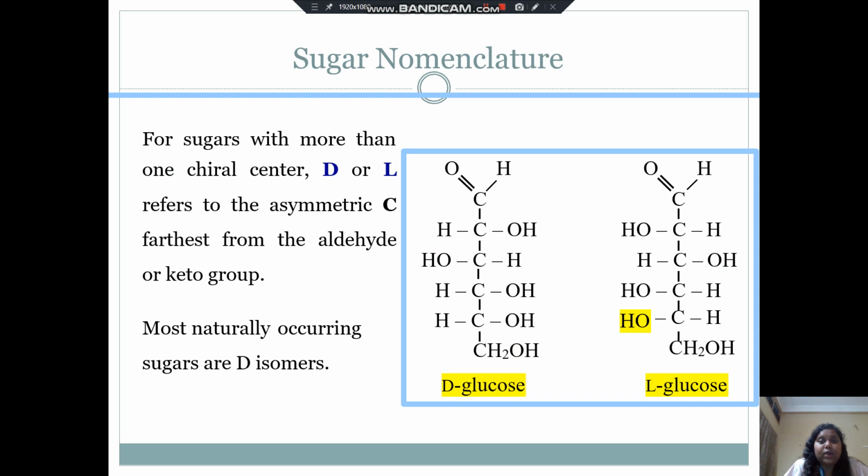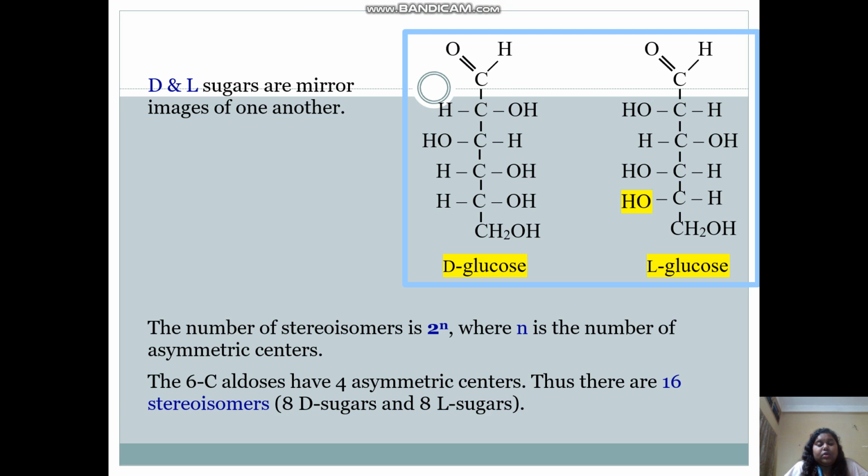Then comes the sugar nomenclature. For sugars with more than one chiral center, D or L refers to the asymmetric carbon farthest from the aldehyde or keto group. Most naturally occurring sugars are D isomers. D and L sugars are mirror images of one another.